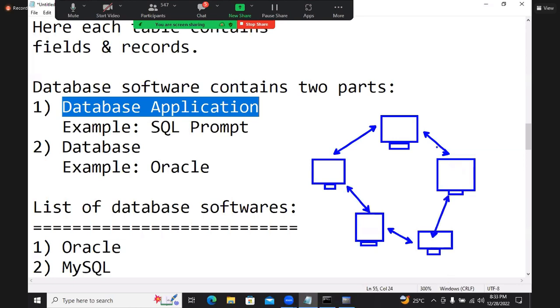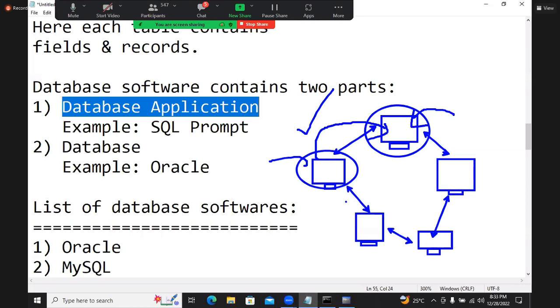Now, in this computer, database installed. In this computer, application installed. This application communicating with database, it is possible. In another computer, application installed, communicating with database, possible. So all systems can use the same database.